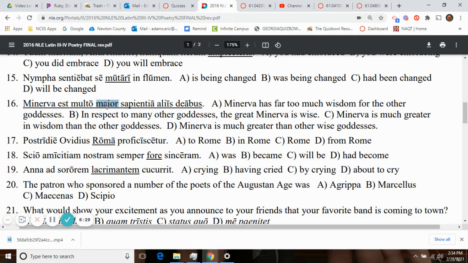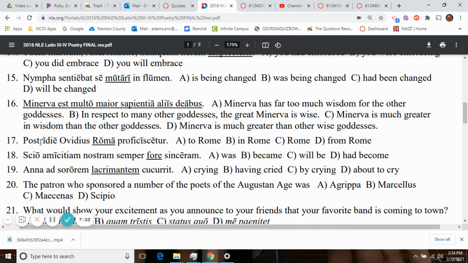Minerva is bigger by a lot in her wisdom than the other goddesses. Here, that is the ablative of degree of difference. That is your comparative. This is your ablative of comparison. She is greater by a lot than the other goddesses. And this would be your ablative of specification. In what way is she greater? She's greater in her wisdom. So, looking for the grandson. There it is. C, Minerva is much greater by a lot in wisdom than the other goddesses.